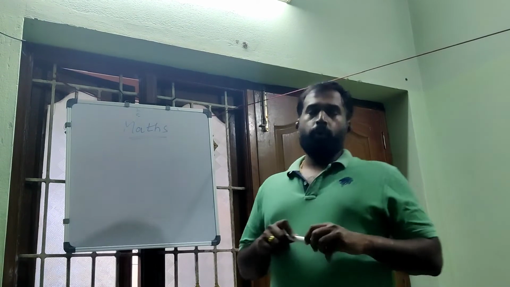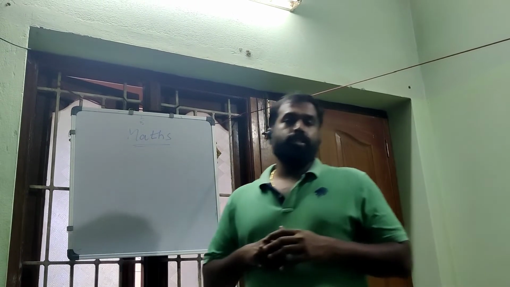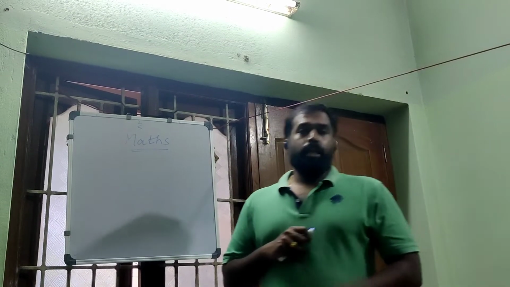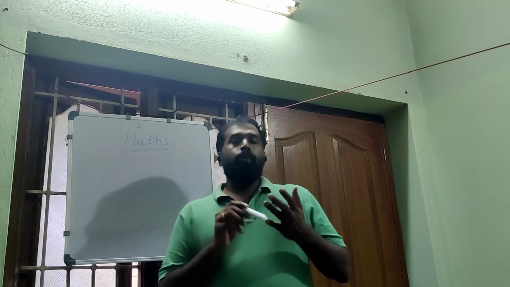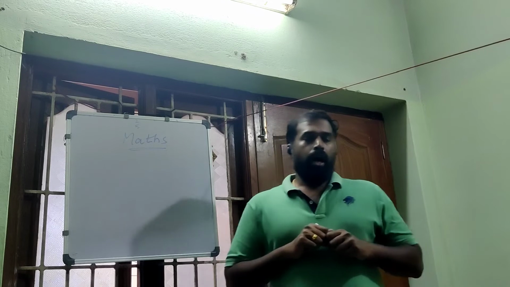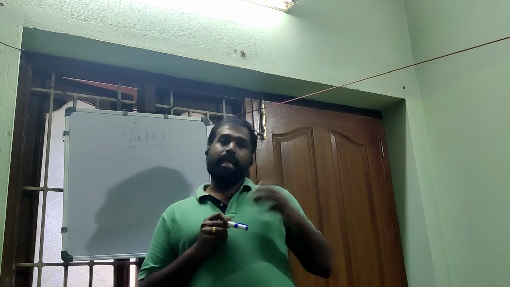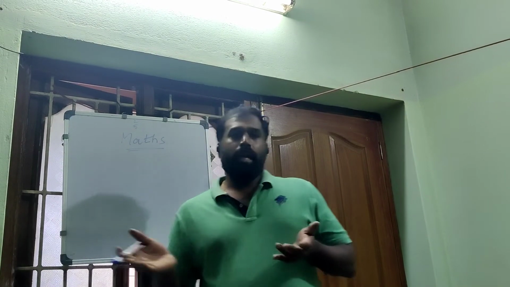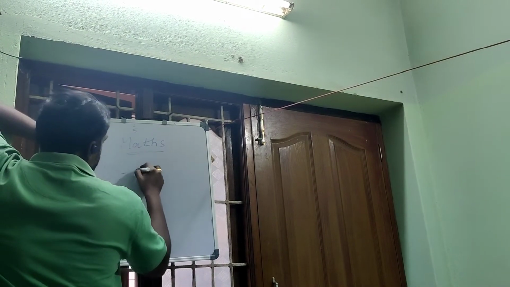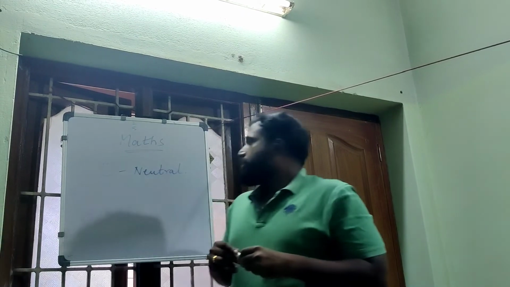So why are integers so important here? Before I explain about integers, first of all we have to know what an integer is exactly. An integer includes positive numbers, negative numbers and 0. And 0 is neither a positive number nor a negative number. It's neutral. So 0 is a neutral one.